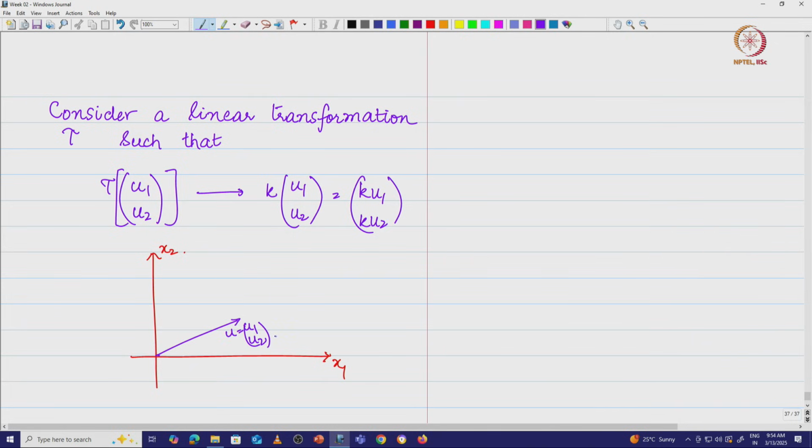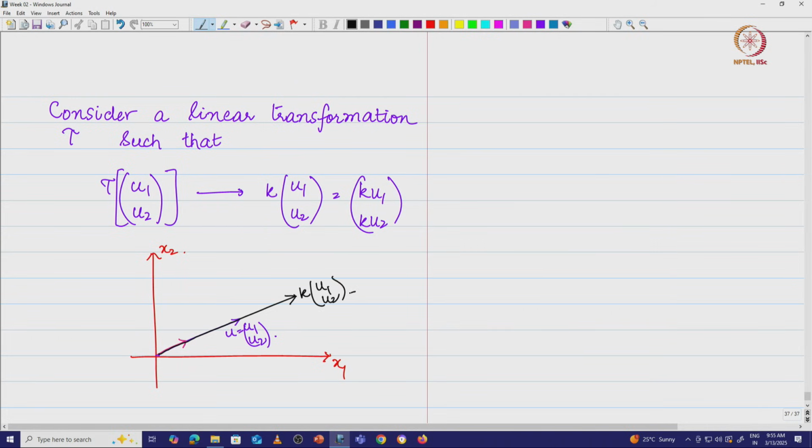Now, what I am going to say is, can I have a vector u for the linear transformation T, such that when the vector u is transformed by this T, the result is going to be along this, either this or this, in the same direction. So this is going to be k times (u1, u2).